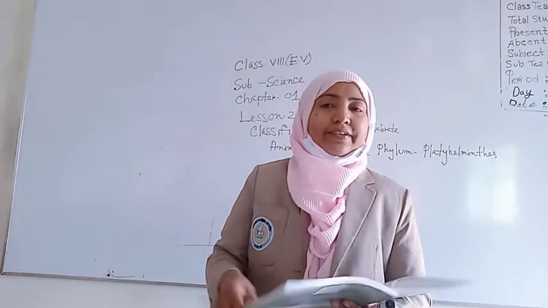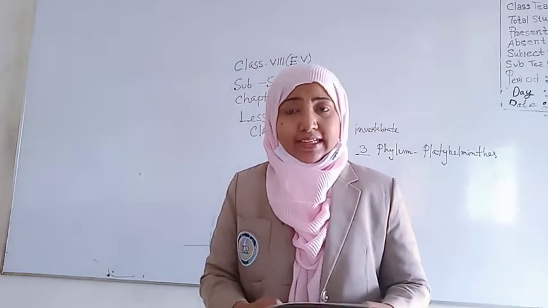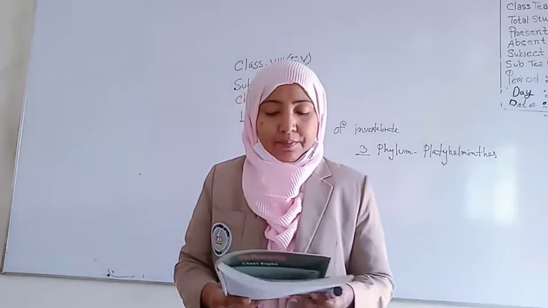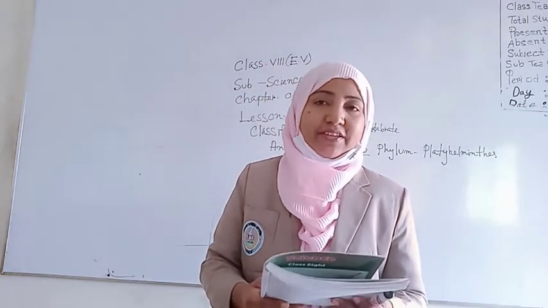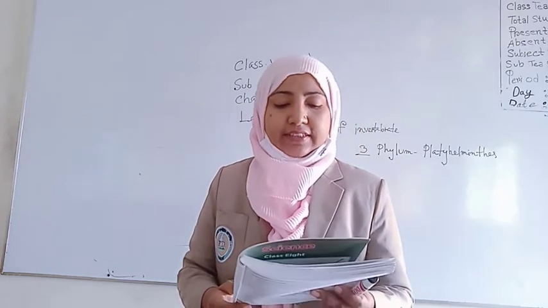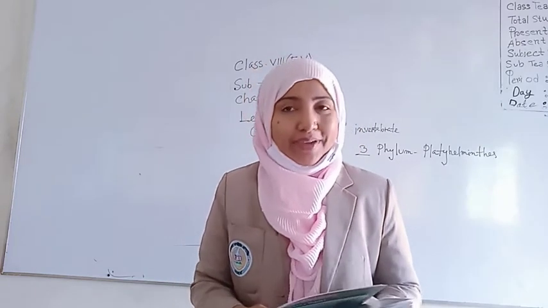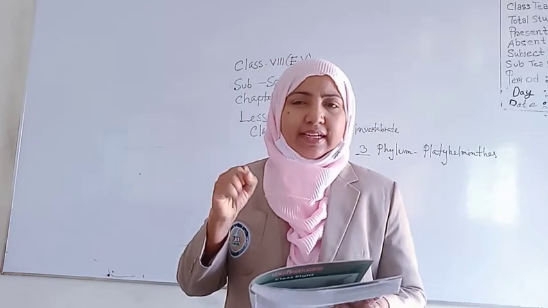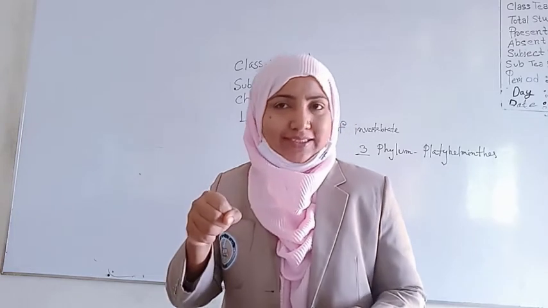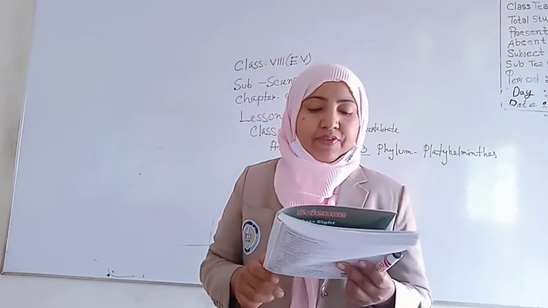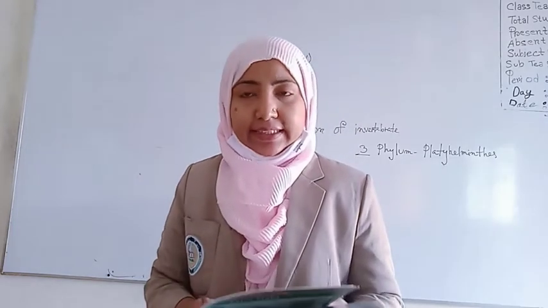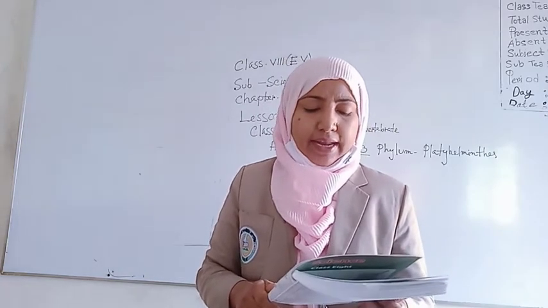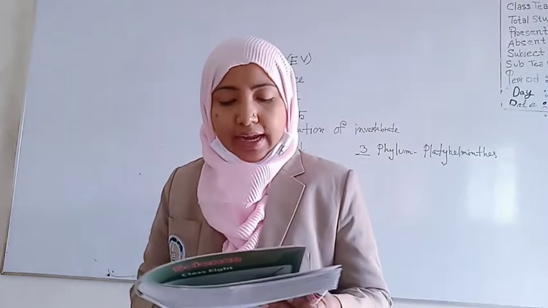Now, the general characteristics of the Platyhelminthes. First, the body is flat, bisexual, and mostly parasitic. Second, they are ectoparasites or endoparasites. Third, the body is covered with a thick cuticle. The cuticle is a smooth structure. Again, flame cells are present and act as excretory organs. The digestive system is incomplete or absent. Examples are liver fluke and tapeworm.